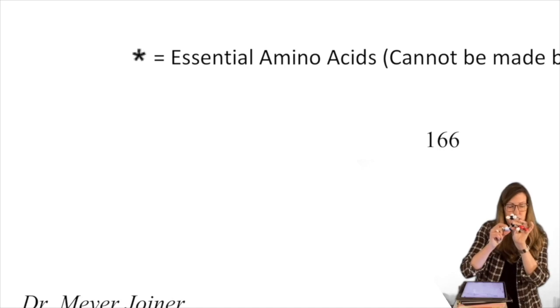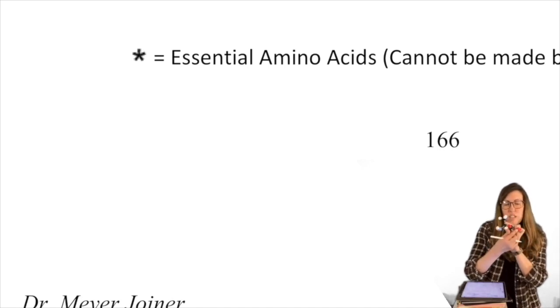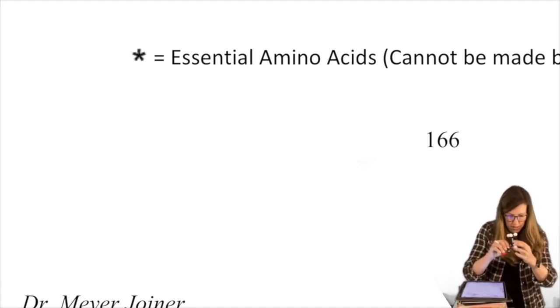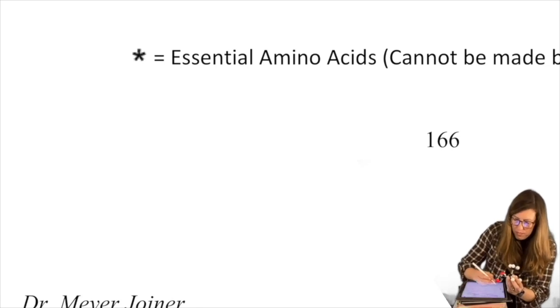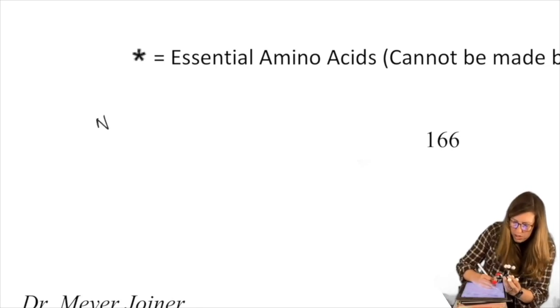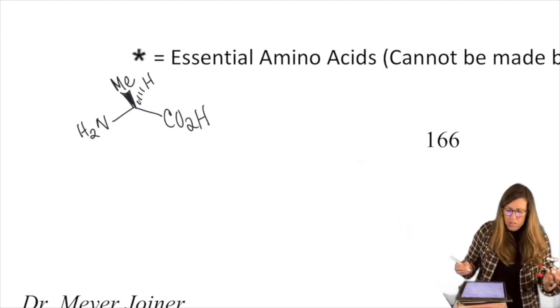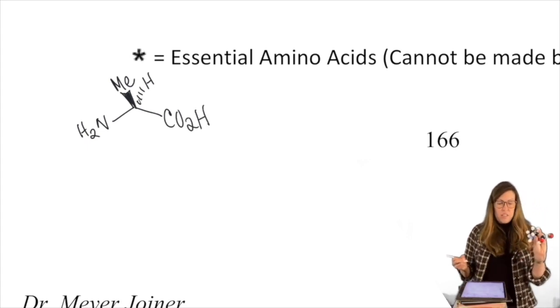Alanine has the NH2, carboxylic acid, carbon with the R group coming out at you. So I'm going to draw it that way so it's coming out at us. So nitrogen's usually blue, so you watch the blue one. So here's alanine. We have a wedged methyl. I'm going to write methyl here, and H going back, and then I'm going to write CO2H just to make that a little easier and condensed. Okay.